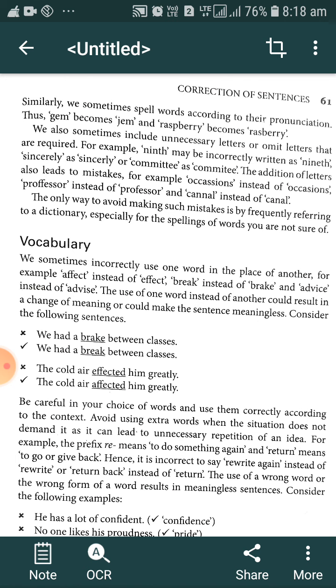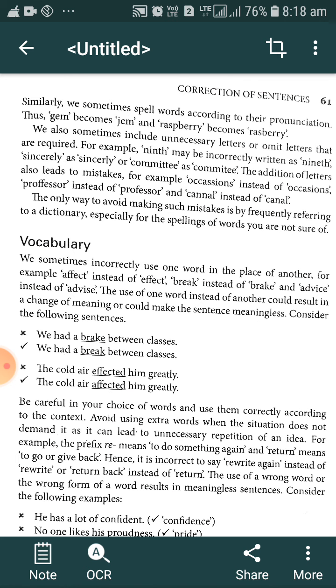In committee, most of the time students commit mistakes while writing the spelling. So what is the proper spelling of committee? COMMITTEE. This is the correct spelling of committee.